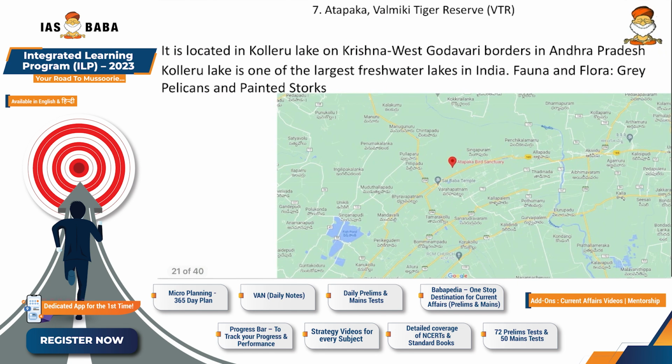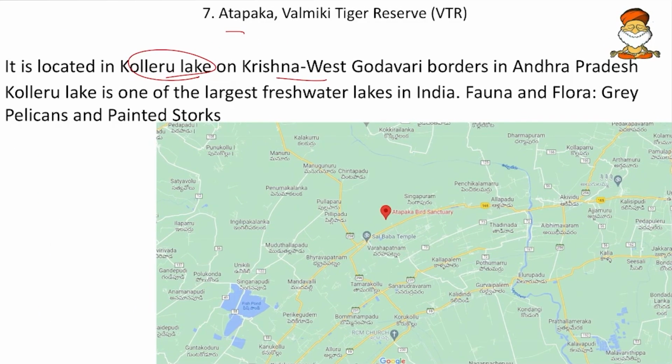Then come to next, Attapaka and Valmiki tiger reserves. So first one, Attapaka. So this is located in Kolleru Lake on the Krishna and West Godavari borders in Andhra Pradesh. And Kolleru Lake is one of the largest freshwater lake in India. And this is having the grey pelicans and painted storks as important birds.